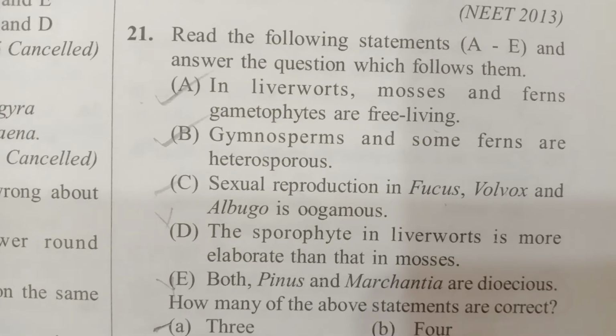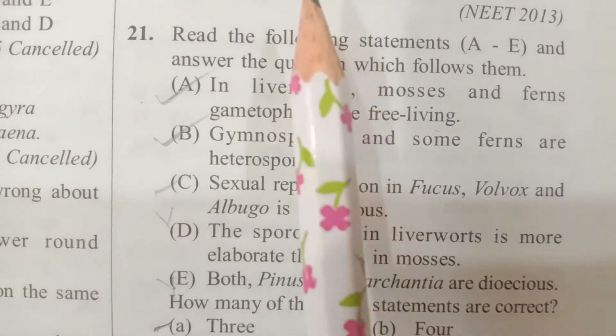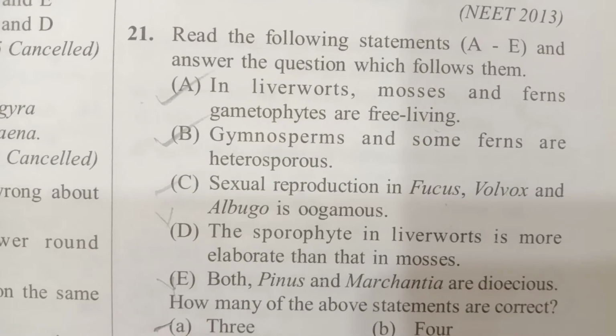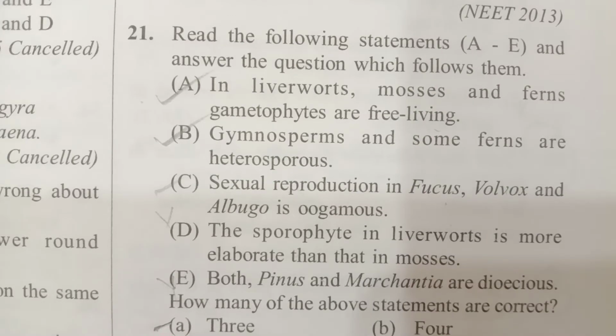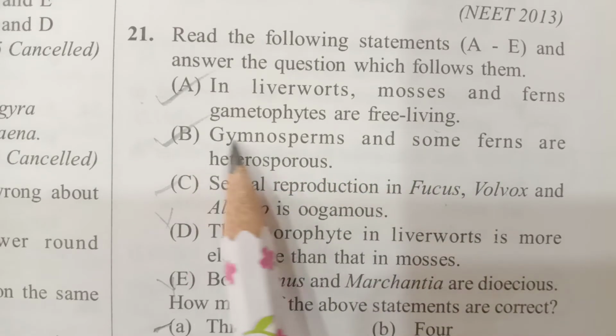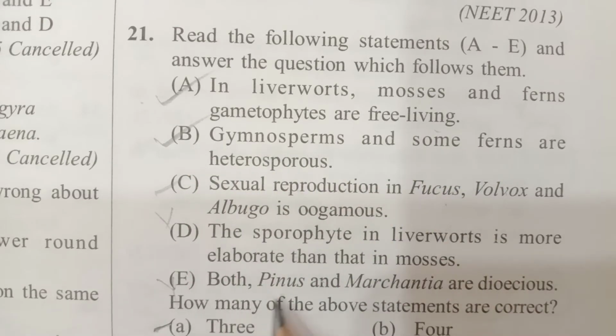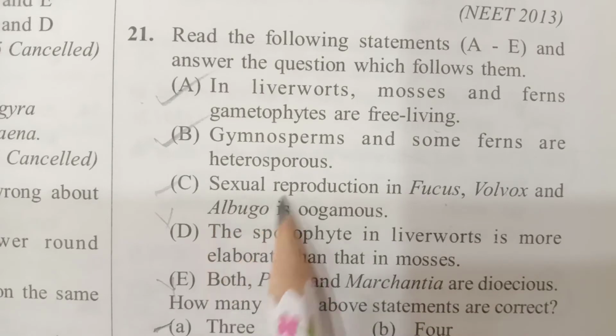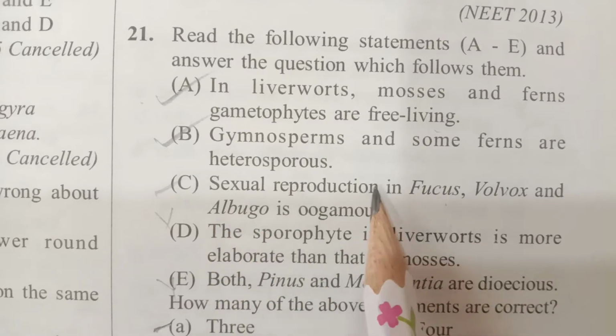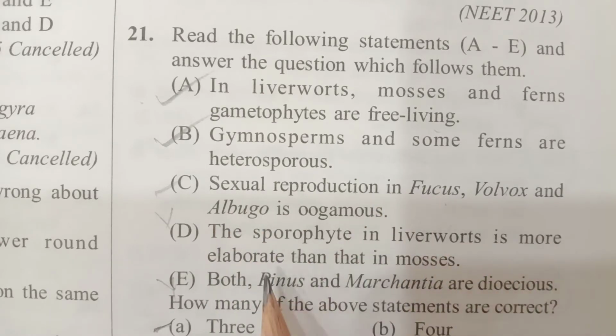Question number 21. Read the following statements A to E and you have to identify how many of these statements are correct. So first, in liverworts, mosses and ferns, gametophytes are free living. That is correct. Gymnosperms and some ferns are heterosporous. That's also correct. Sexual reproduction in Fucus, Volvox and Albugo is oogamous type. That is also correct. The two are wrong.